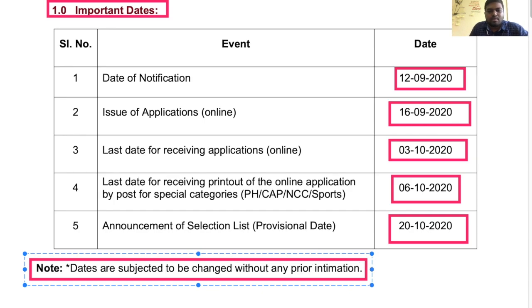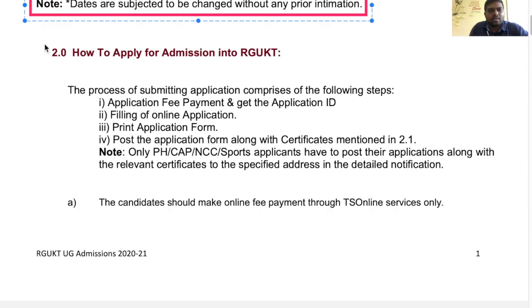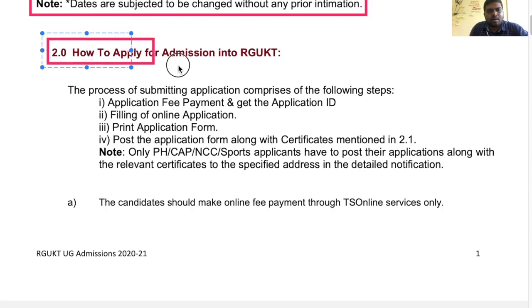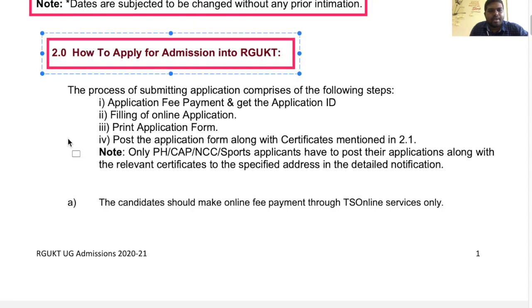Next, how to apply for admission into RGUKT. The process of submitting the application comprises the following steps. The first step is application fee payment and getting the application ID. After completion of your payment you should get an application ID, and after that, filling the online application and printing the application form. Just after completing your online application you should take one printout, and post the application form along with the certificates mentioned in 2.1.